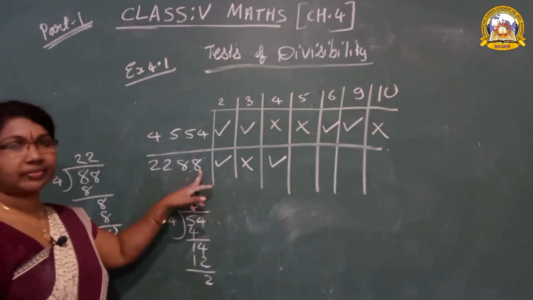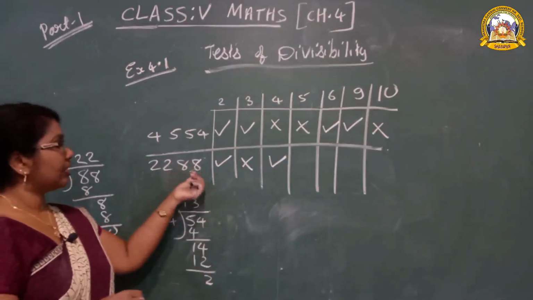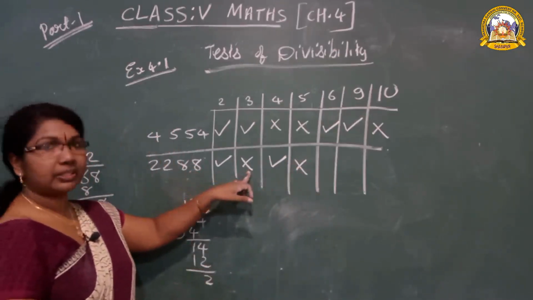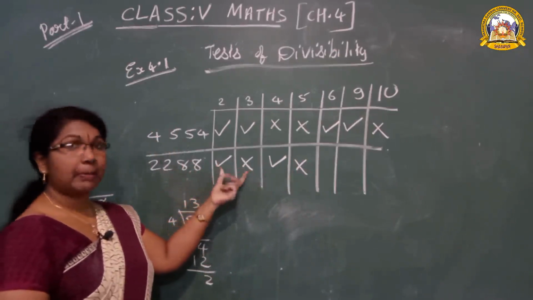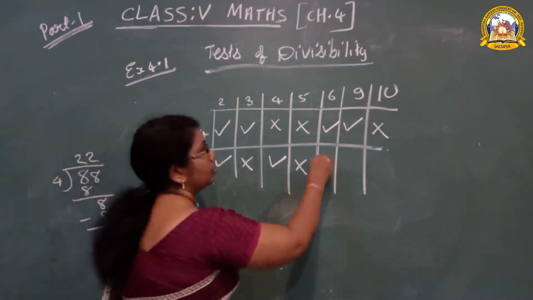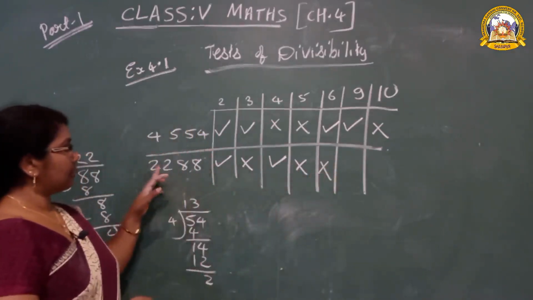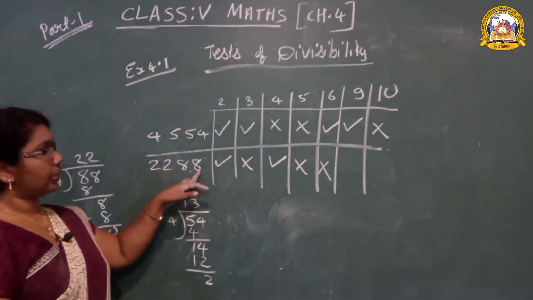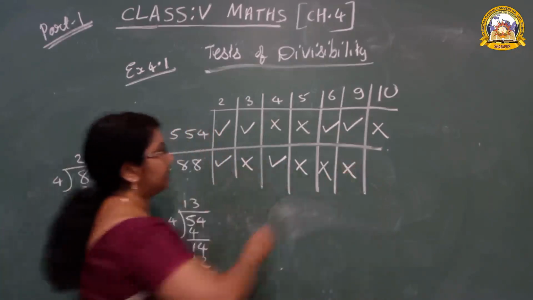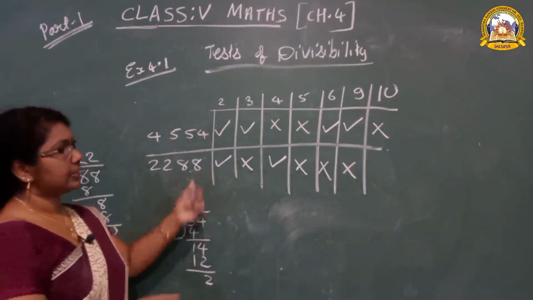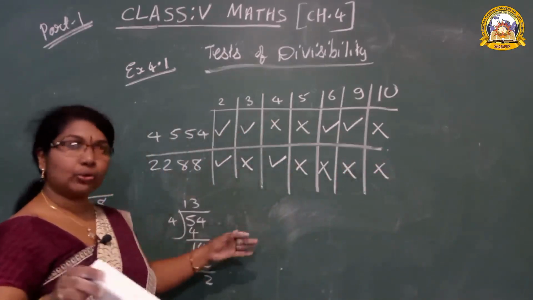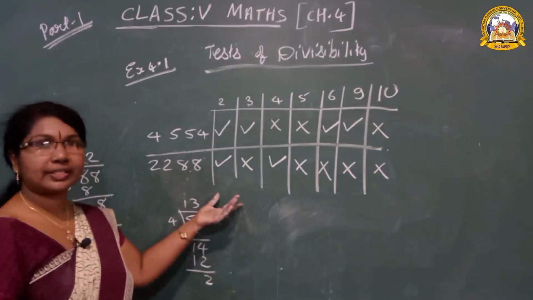Then 5: no, because the ones place is 8. 6: is it divisible by 3? No. A number divisible by 2 and 3 is divisible by 6, so it is not divisible. 9: 2 plus 2 is 4, plus 8 is 12, plus 8 is 20. Does 20 come in the 9's table? No. It is not divisible. 10: the ones place is 8, no. Like that we can do it in the book, students. Now understood this exercise?